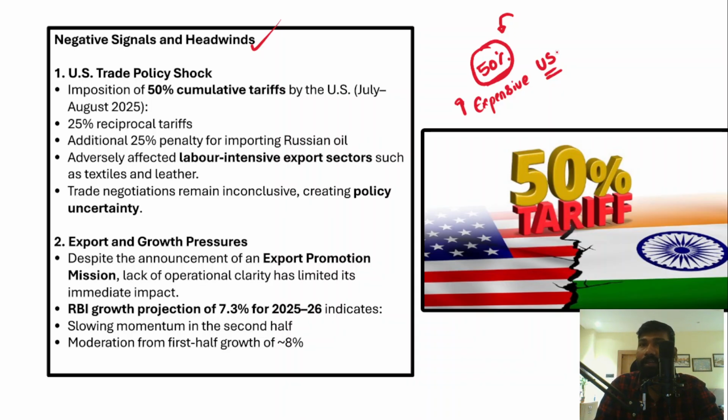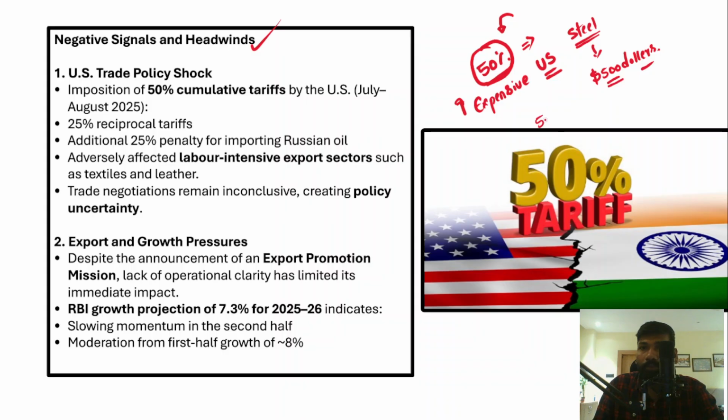Why? Because Indian goods, before entering US markets, have to pay 50% of the price of those goods. For example, imagine that India has been exporting steel to the US. Now, the actual price of 1 ton of steel, imagine that this is around $500. This is the actual price.